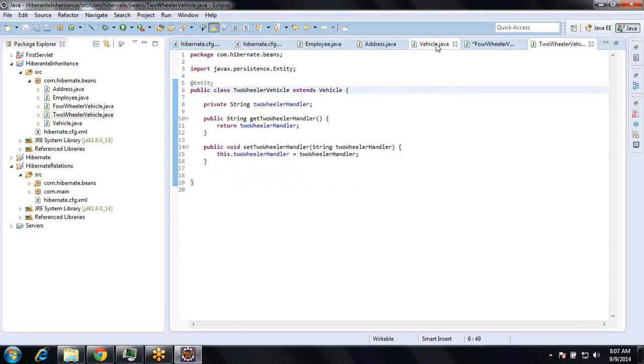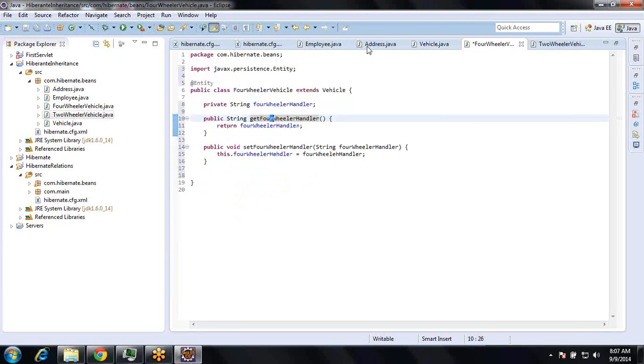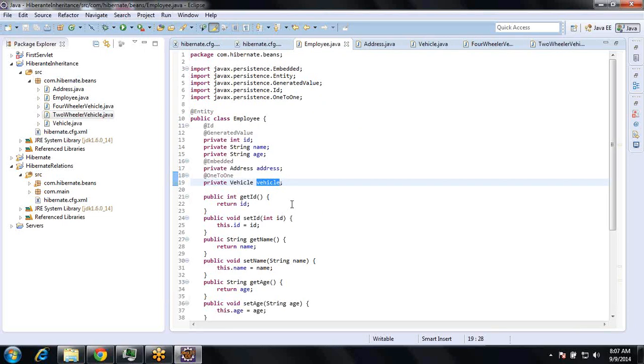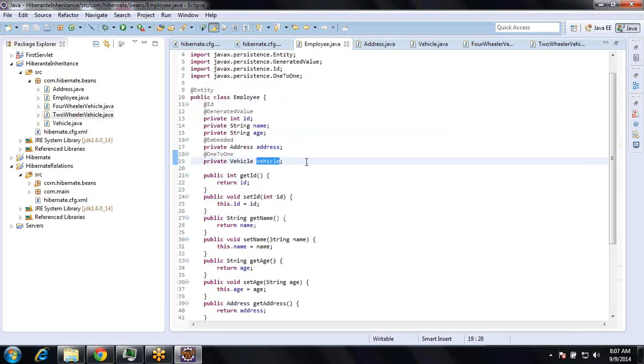Okay, so one vehicle has two subclasses, right? Four-wheeler and two-wheeler. So in the client program, whenever I create an employee, I have to create the vehicle, right? That vehicle depends on the employee. One employee has a two-wheeler, another may have a four-wheeler. So I will decide at runtime.